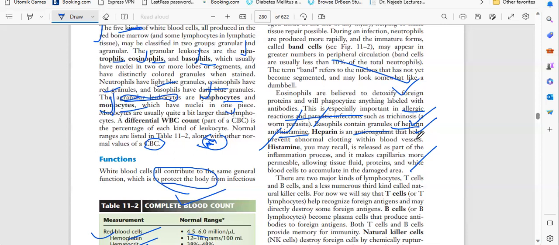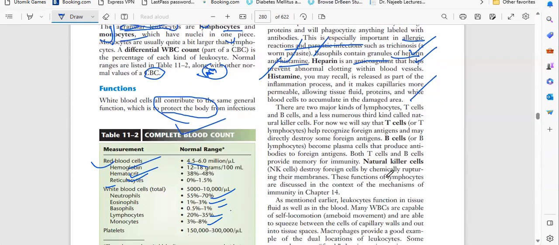So heparin will work as an anticoagulant, and histamine makes the capillaries permeable, allowing tissue fluid, proteins, and white blood cells. Okay, the other things we have to remember.